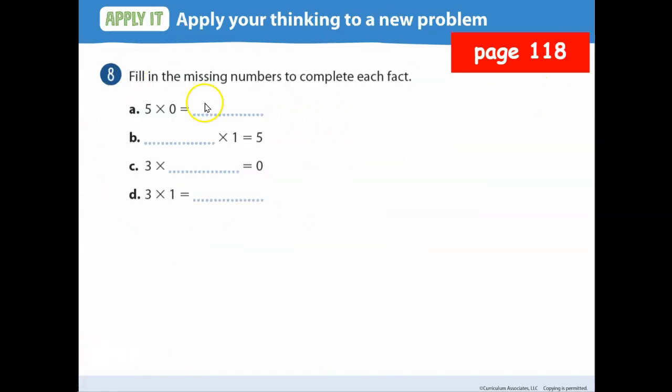Look at this very carefully. It says fill in the missing numbers to complete each fact. Obviously, 5 times 0 is 0. Now, any number multiplied by 1 is that number, right? So if it's something times 1 equals 5, what should be right here? 5. Okay. And again, if my answer is 0, it'll be 3 times what? 0. And what's 3 times 1? 3.